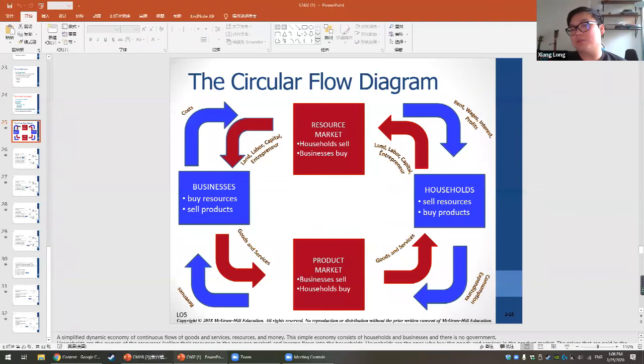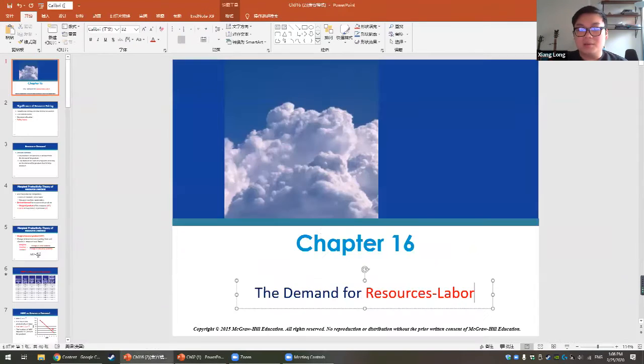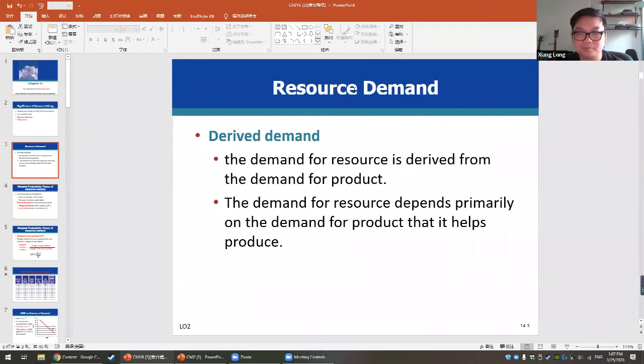For example, we can talk about land, capital, and entrepreneurial ability. But in order to make this chapter easy and make things clear, we assume all the examples we talk about in chapter 16 are all about labor. Okay, make sure you understand that.